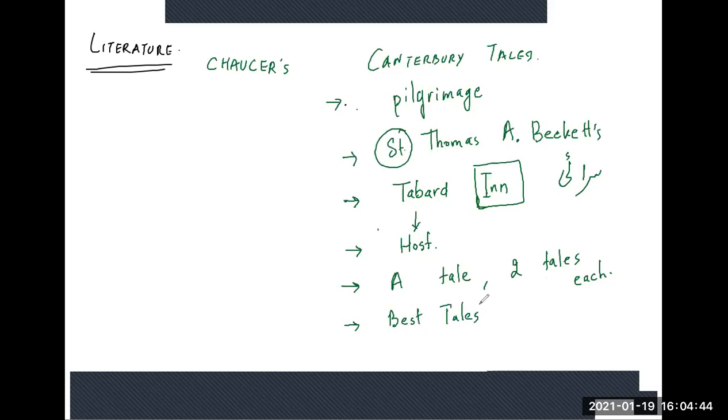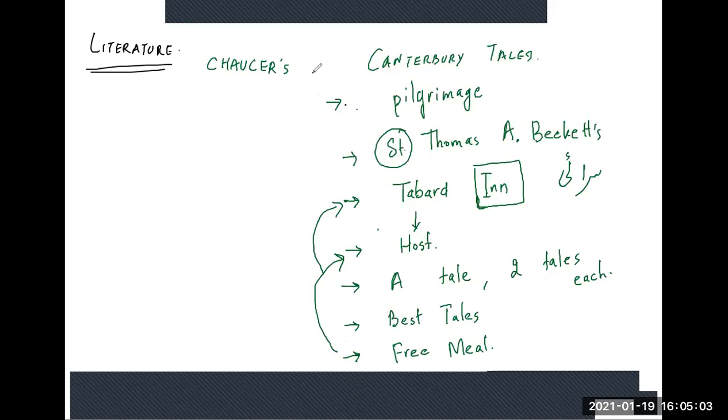The one who tells the best tale will be rewarded. The reward is a free meal, that person will get a free meal from all of us, the host says, in this Tabard Inn when we are back.